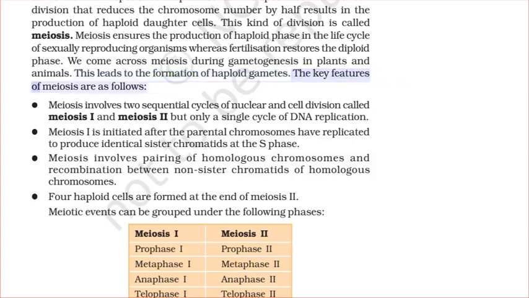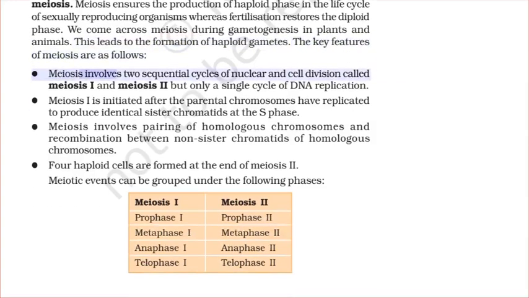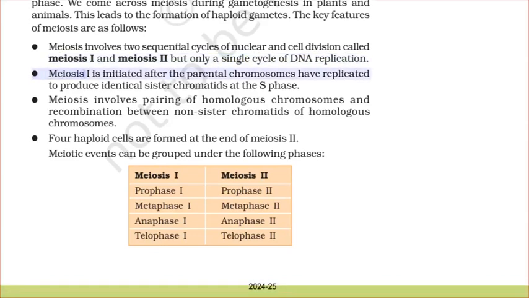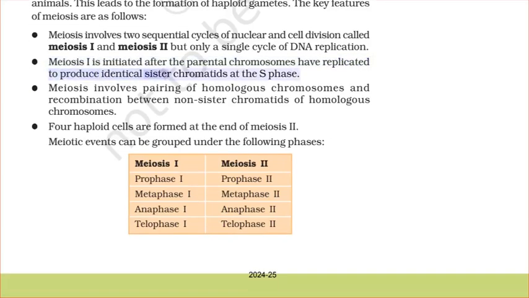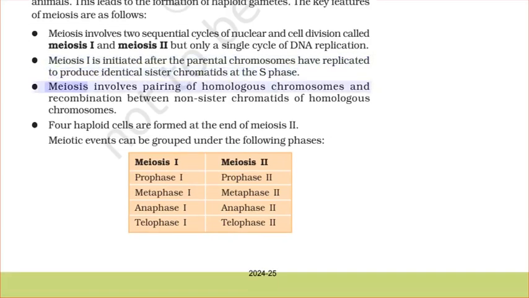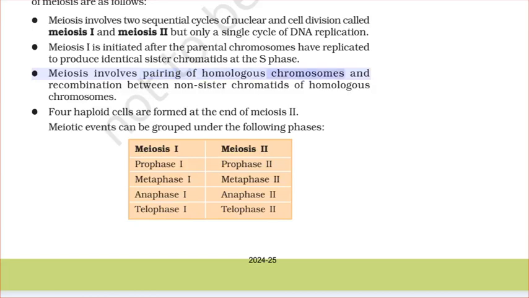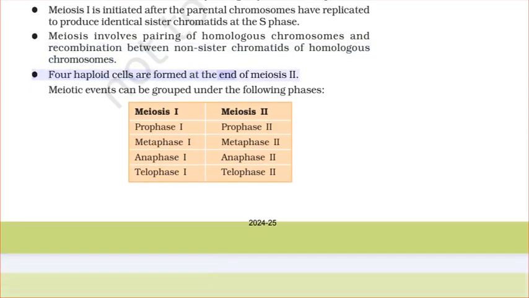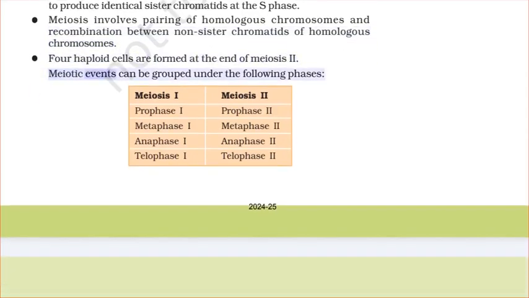The key features of meiosis are as follows. Meiosis involves two sequential cycles of nuclear and cell division called meiosis I and meiosis II, but only a single cycle of DNA replication. Meiosis I is initiated after the parental chromosomes have replicated to produce identical sister chromatids at the S phase. Meiosis involves pairing of homologous chromosomes and recombination between non-sister chromatids of homologous chromosomes. 4 haploid cells are formed at the end of meiosis II. Meiotic events can be grouped under the following phases.